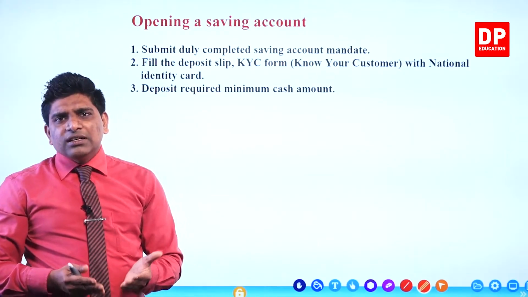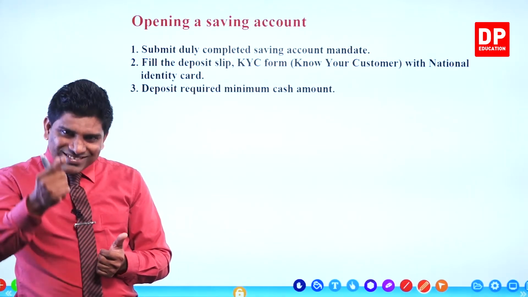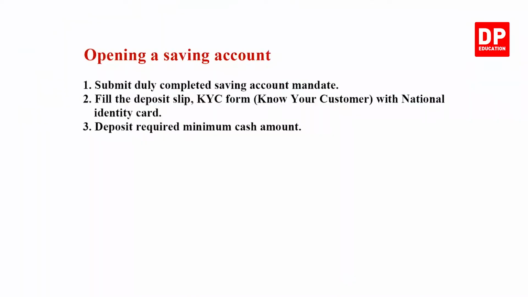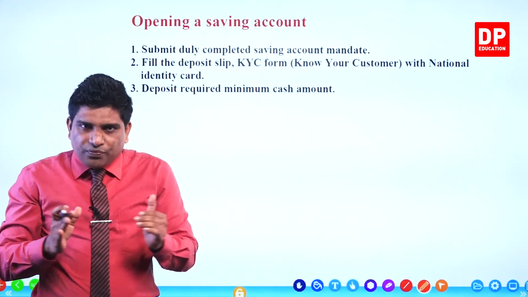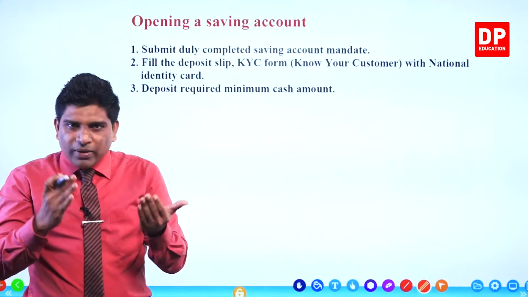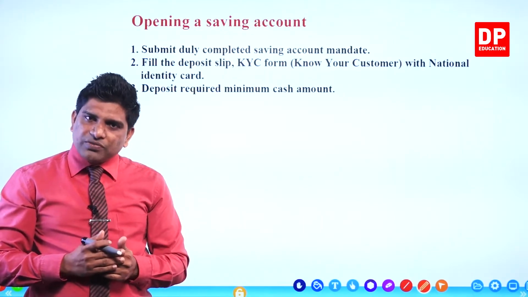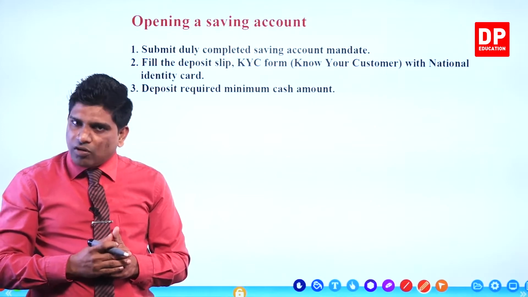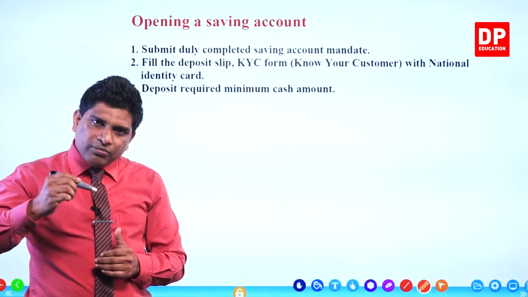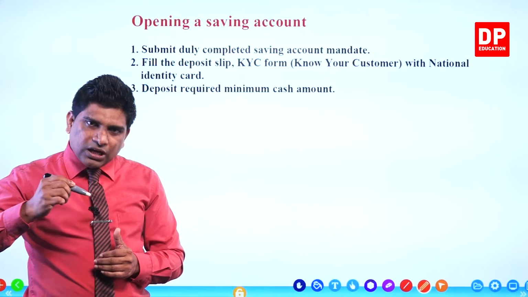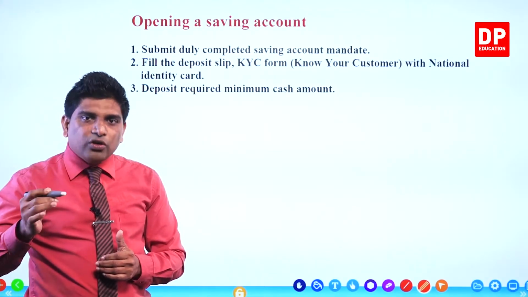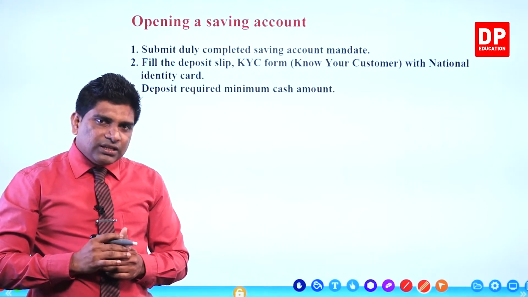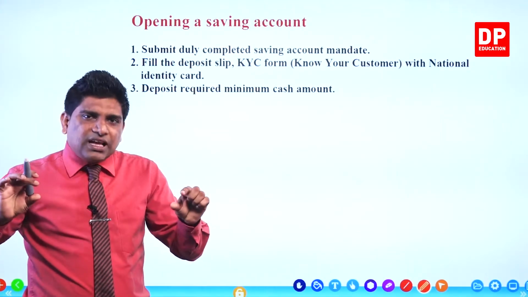Now you can think, how to open a savings account? These are the steps. To open a savings account, you have to complete an application. When you go to the bank and tell the manager, I want to open a savings account, then they will issue an application form for you. Then you have to write your full name, birth year, date and month, and your name and address. Everything you have to fill, right? Then you have to complete this application.